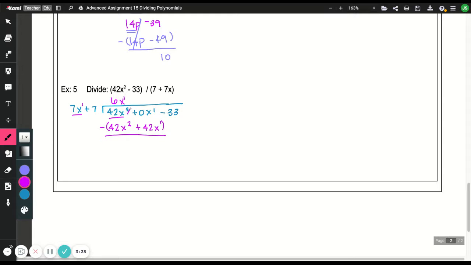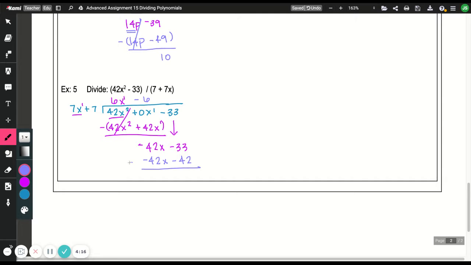42 minus 42 is 0. 0 minus 42 is negative 42x. And we bring down the minus 33. What do I multiply 7x by to get negative 42x? So they both already have an x to the first, but 7 times negative 6 would give me the negative 42. So that's a negative 6. And then we distribute. Negative 6 times 7 is negative 42x. And negative 6 times 7 is negative 42.